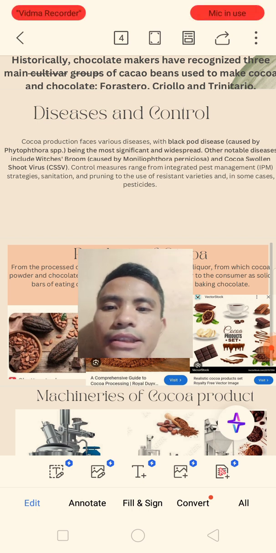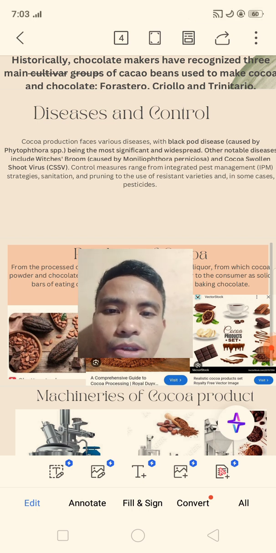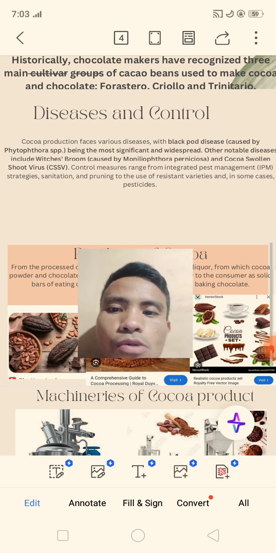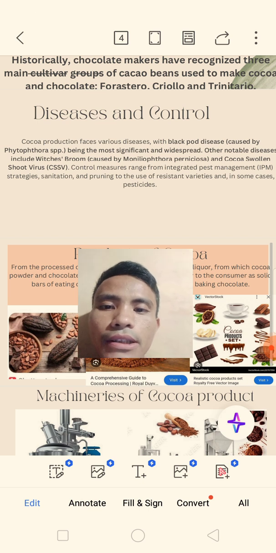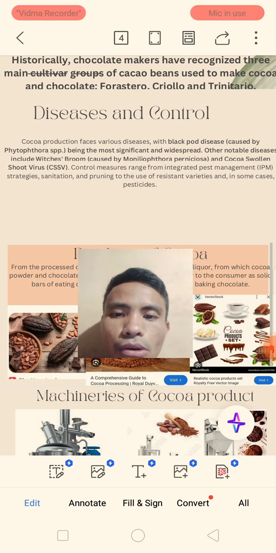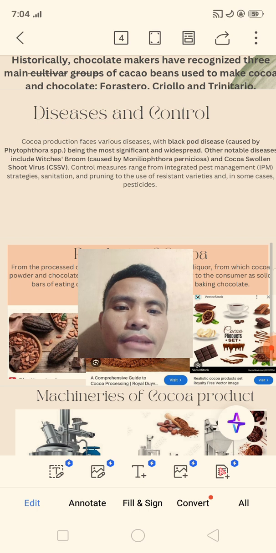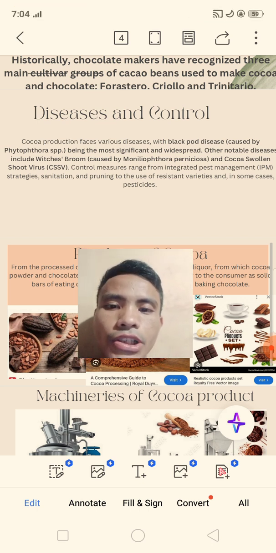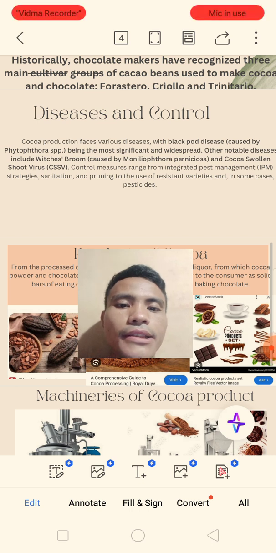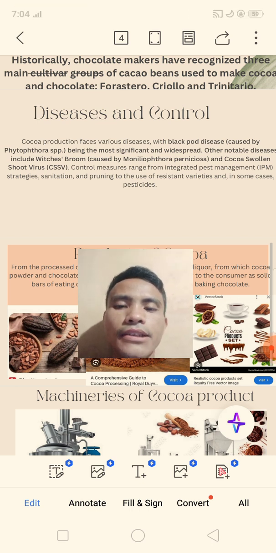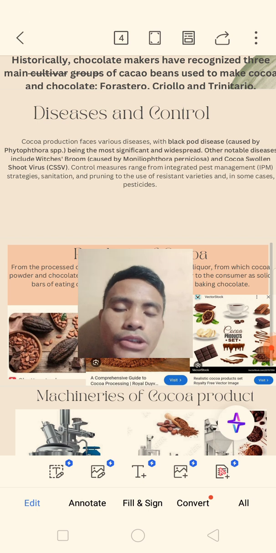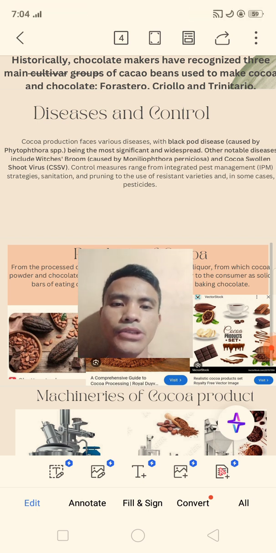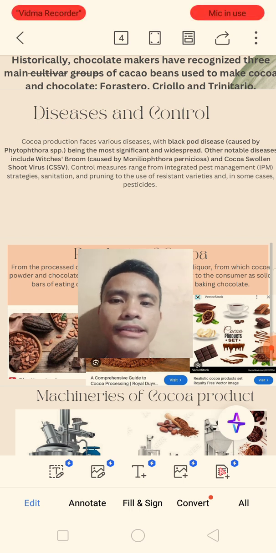Other notable diseases include witches' broom, caused by Moniliophthora perniciosa, and cocoa swollen shoot virus or CSSV. Control measures range from integrated pest management or IPM strategies, sanitation, and pruning to the use of resistant varieties and, in some cases, pesticide. So, we use IPM to control the diseases of cocoa, and sometimes we use pesticides or insecticides.